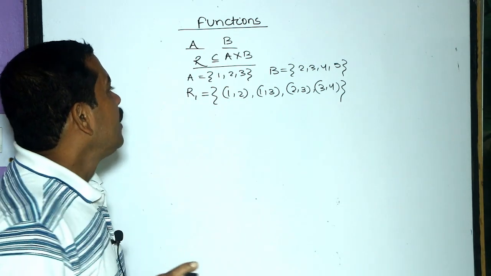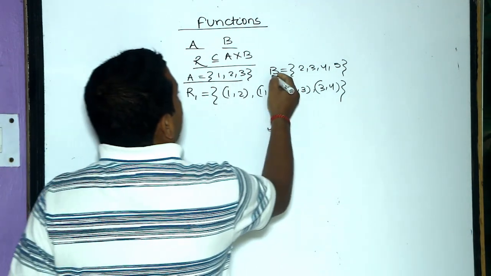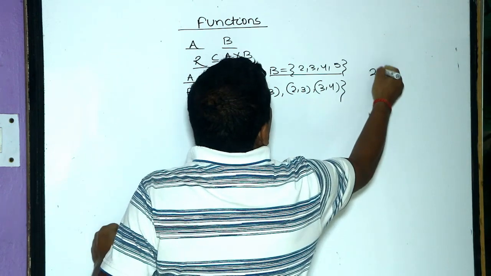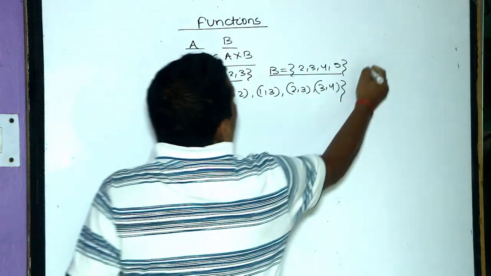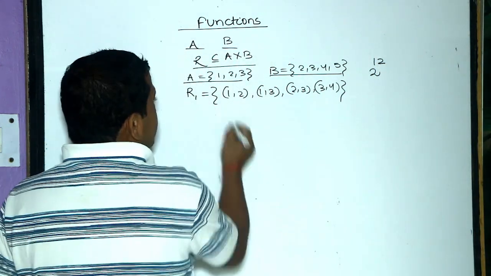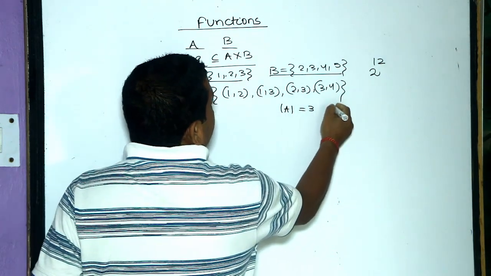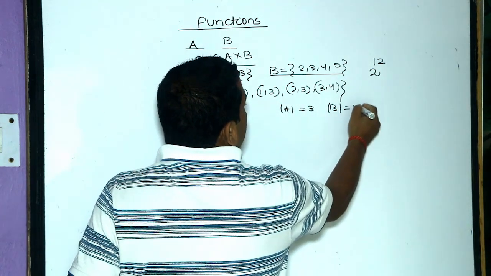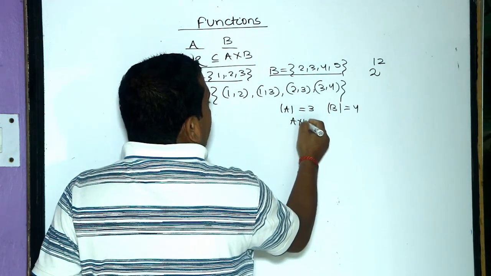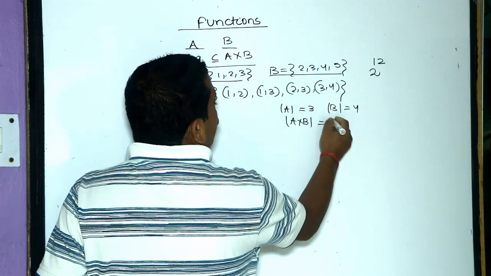And we know that the total number of relations from A to B will be 2 to the power 12, because here A's cardinality is 3 and B's cardinality is 4. So A cross B's cardinality is 12.